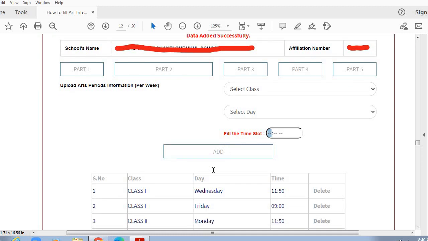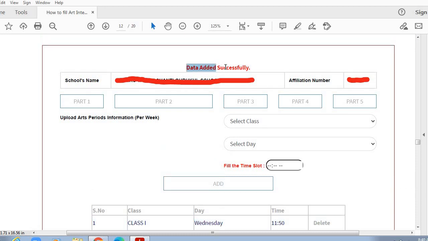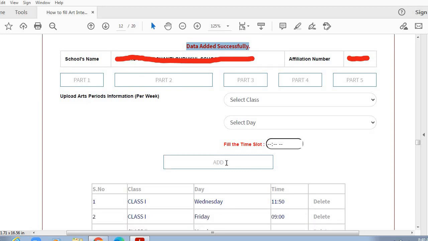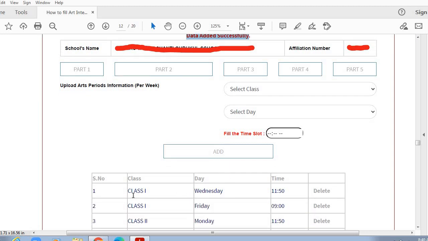So here we have mentioned, for example, class 1. From this drop down menu I have selected grade 1. The day I have selected Wednesday, and 11:50 is the time given for the art period. So when we enter these details, we need to click add. When we click add, the information will automatically reflect in one table below this add tab, and you will get a message that your data has been added successfully. So this is the information of first art period for grade 1.